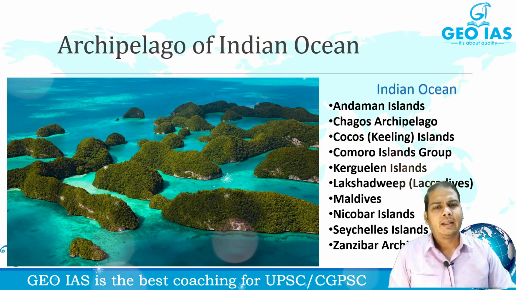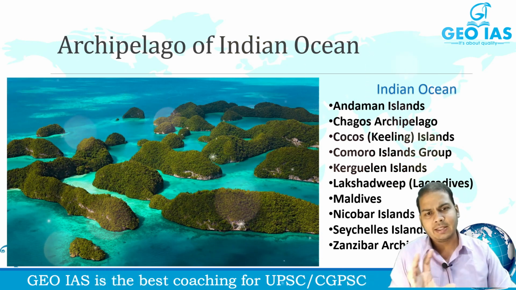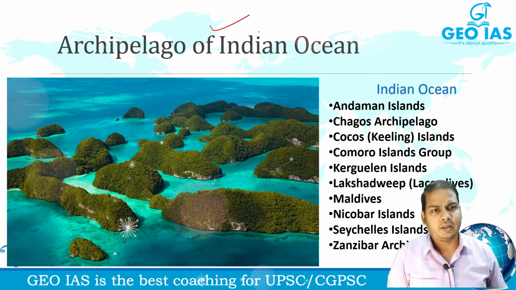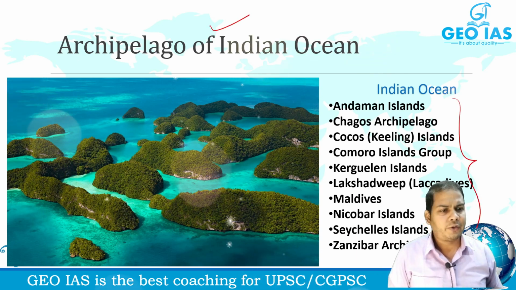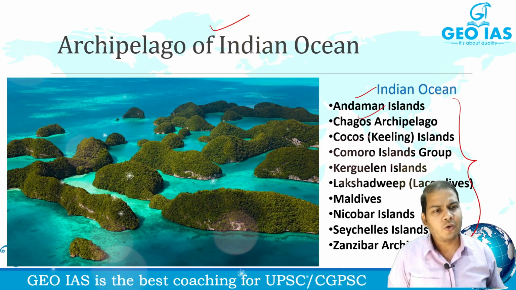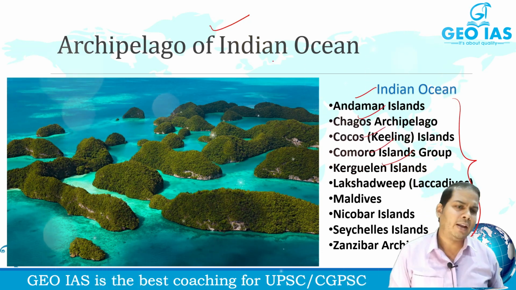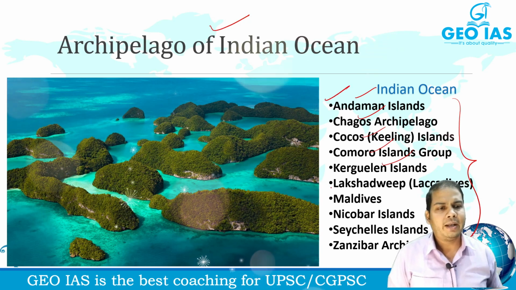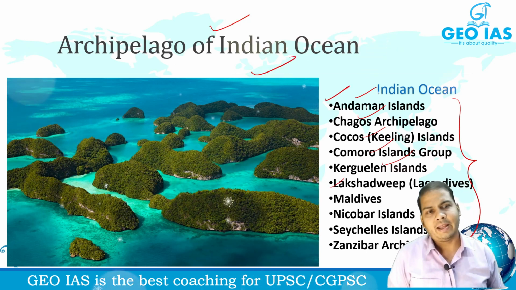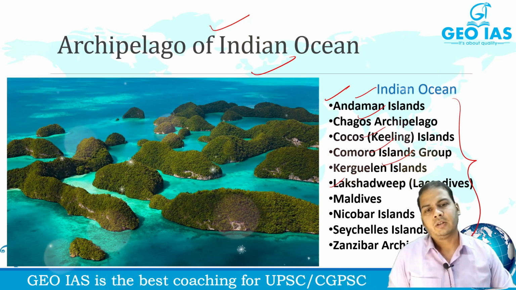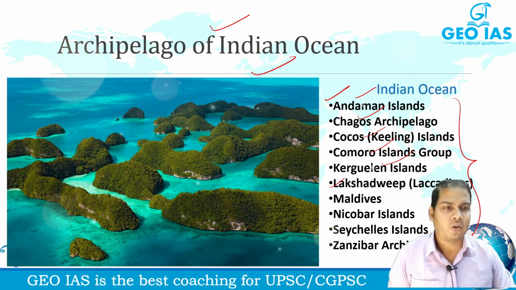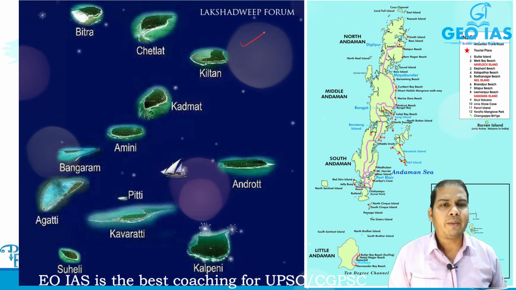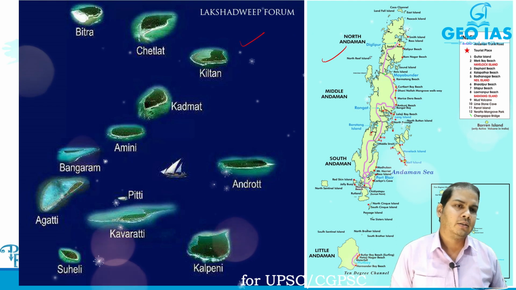The question which we had discussed in second number of question, that was archipelago of Indian Ocean. You can see these are the archipelago of the Indian Ocean: Andaman, Chagos, Cocos, Comoros, Caribbean. So if I know how Andaman and Lakshadweep had been formed, definitely I can answer the phenomena of the formation of archipelago. Here you can see the map of Lakshadweep and Andaman.